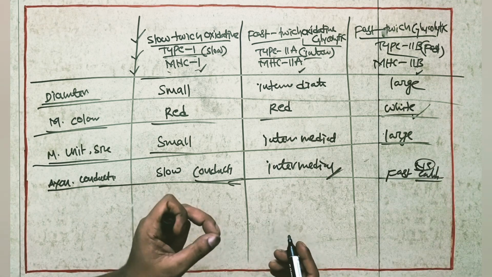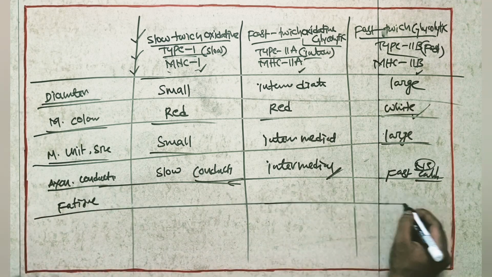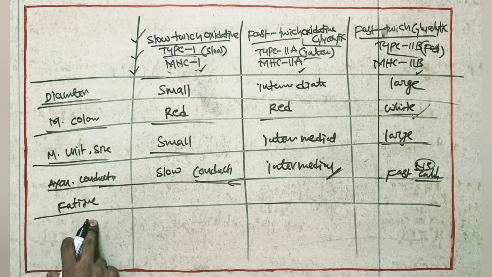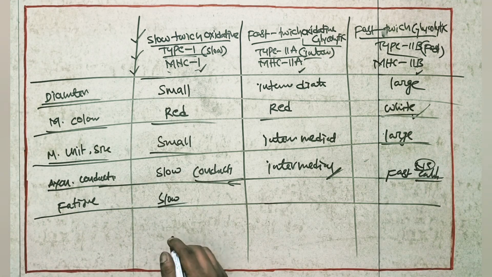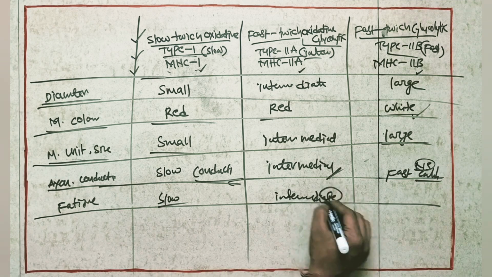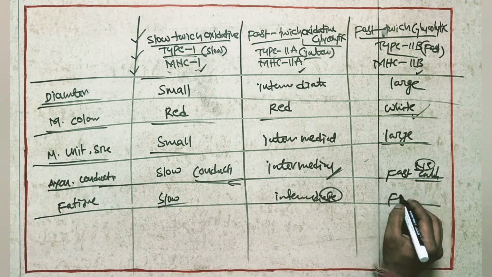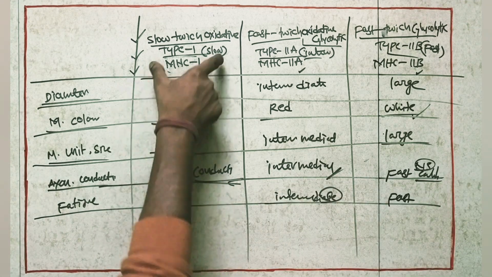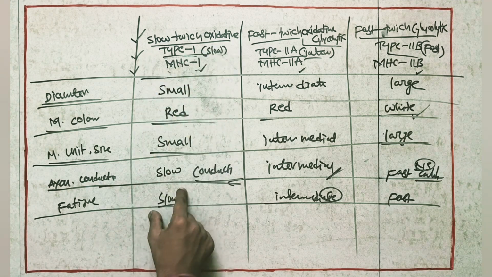Now this is the important point, fatigue. Which muscle can work for more time? If we take the rate of fatigue, here in slow twitch it will happen slowly, here it is intermediate, so it will take some time. Type 1 muscle fibers fatigue very slowly, so we can work these muscles for more time.